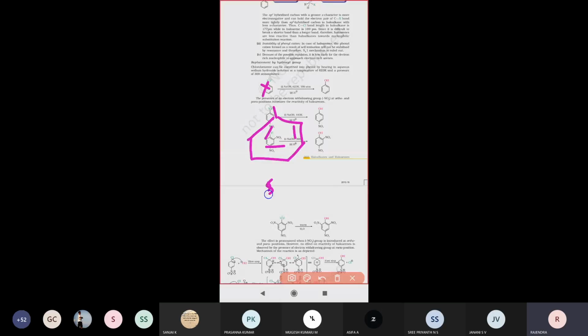SN1 reaction or SN2 reaction? Already we learned SN1 and SN2 reactions, the stability order, and which compounds are very fast for SN1 and SN2 reactions. So these aromatic compounds especially undergo SN1 reactions, and participate in SN1 reactions very fast. Right.